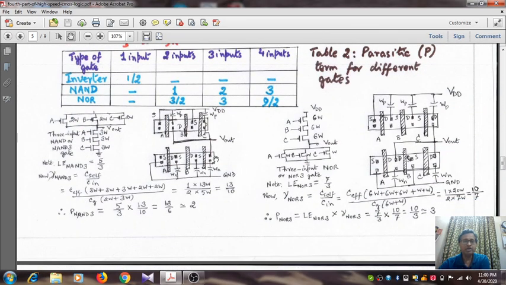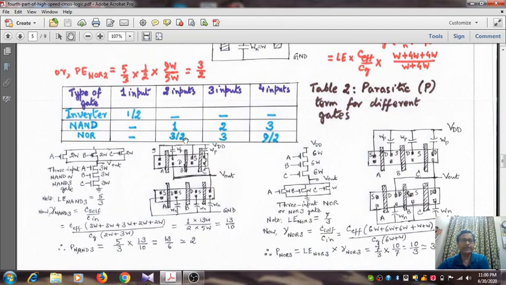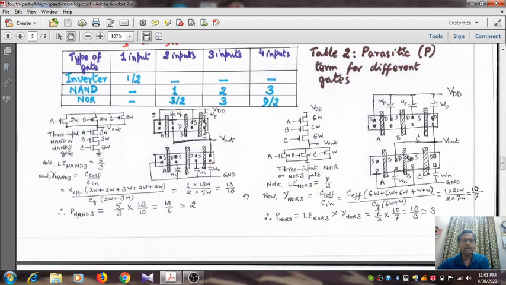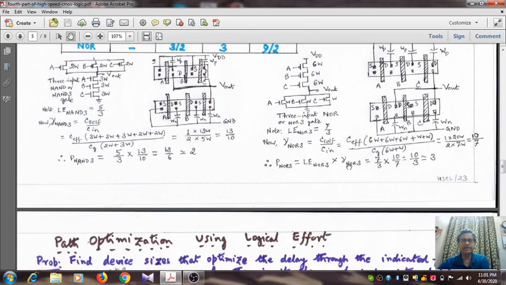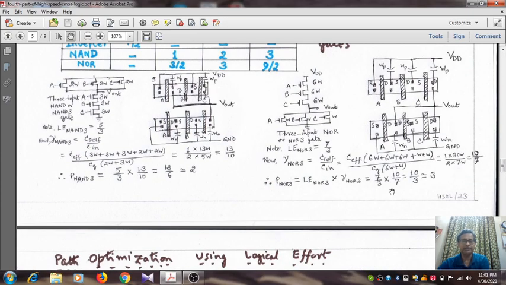Okay, always remember that to calculate the parasitic term we have to depend on the self capacitance, and in order to calculate the self capacitance we need to draw a rough sketch or layout of the gates so that we can capture the shared source drain region. This is of utmost importance, please remember. Otherwise we are liable to make errors in calculating the self capacitance.